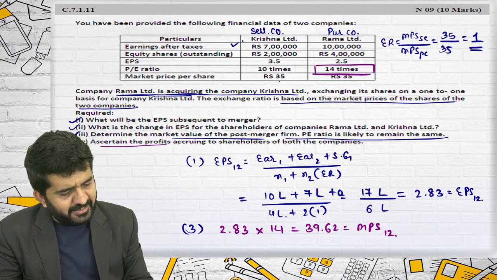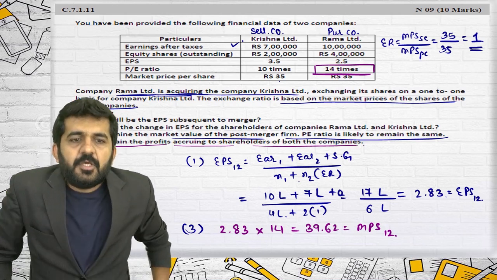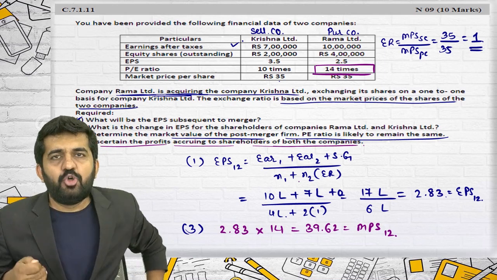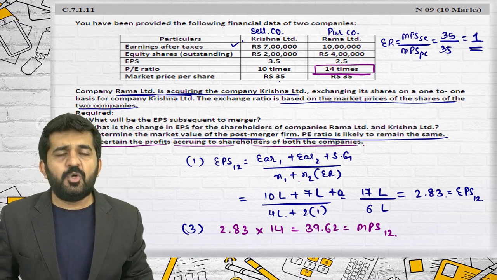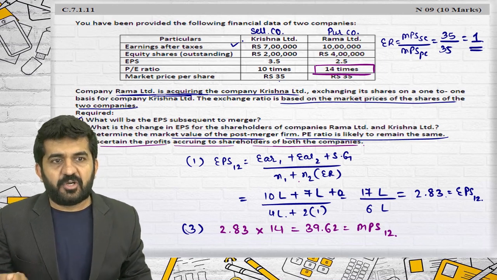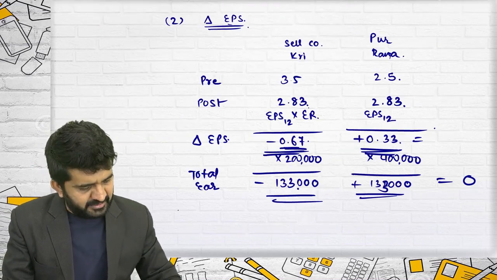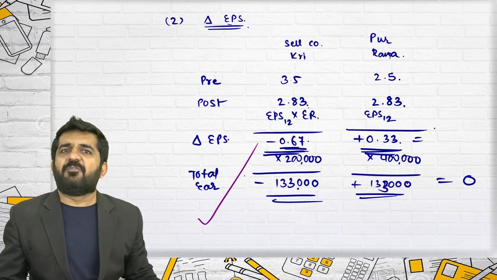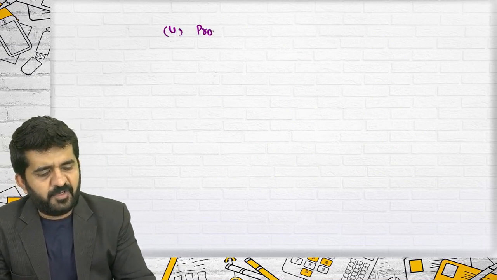Fourth, ascertain the profits accruing to shareholders of both the companies. See, now again they have not specified whether it is profit based upon market value or based upon earnings. Profit based upon earnings I've already found out. Is it all right? So let me find out in the fourth question, profit based upon market value.